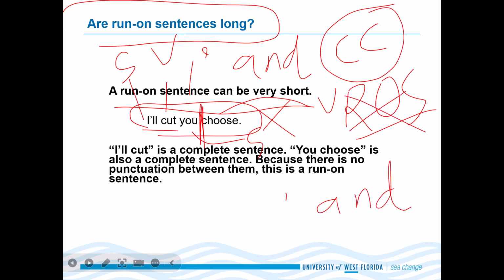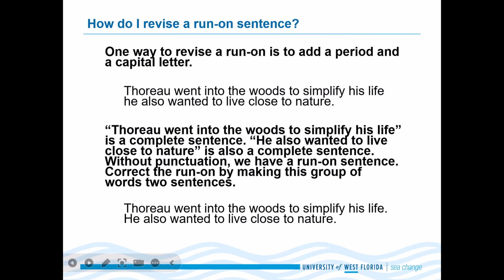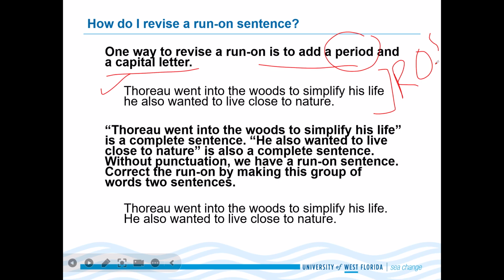How do I revise a run-on sentence? One way to revise a run-on sentence is to add a period and a capital letter. Thoreau went into the woods to simplify his life. He also wanted to live close to nature. Now, this is a run-on sentence.